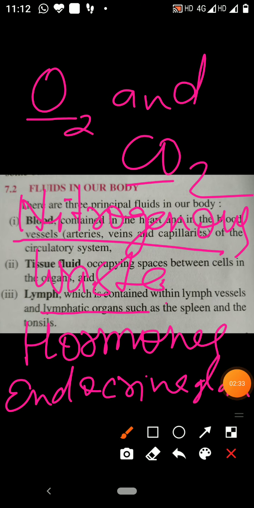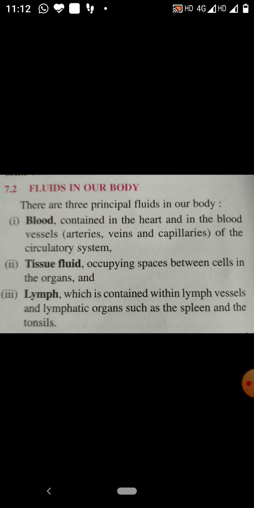These are transported throughout the body by circulating fluid. So, therefore, I told you circulation of body fluid is very important. If there is no circulation, then that living being cannot survive.